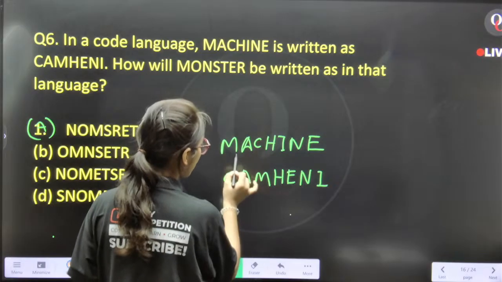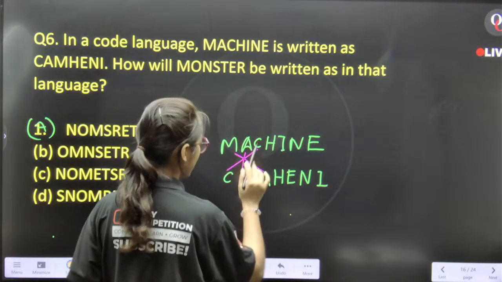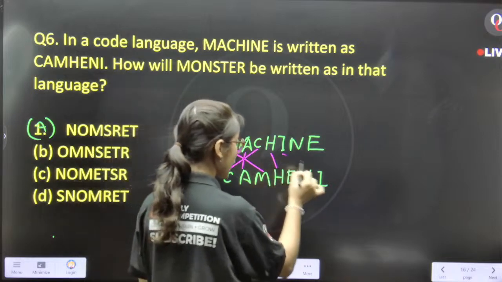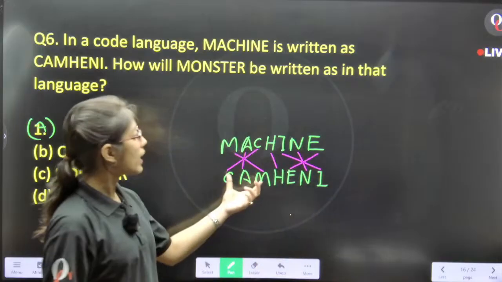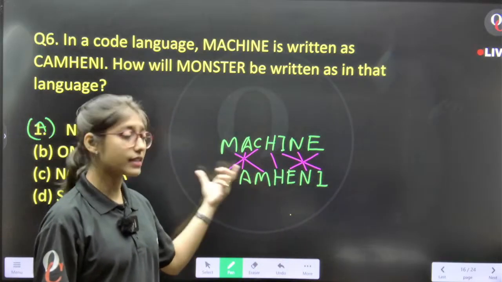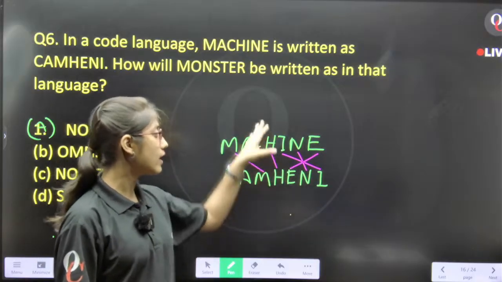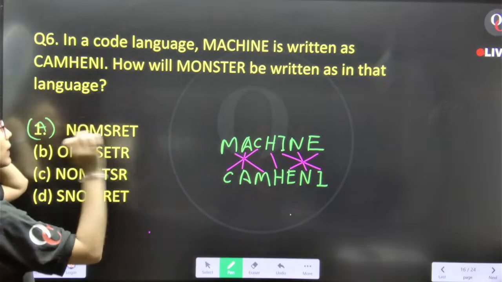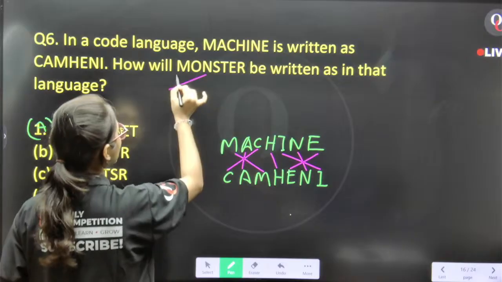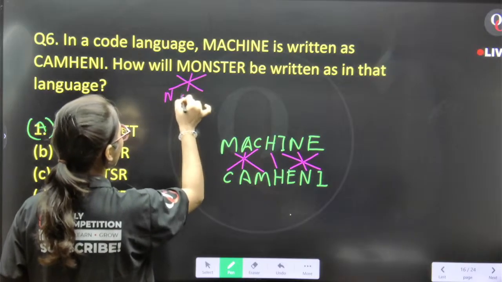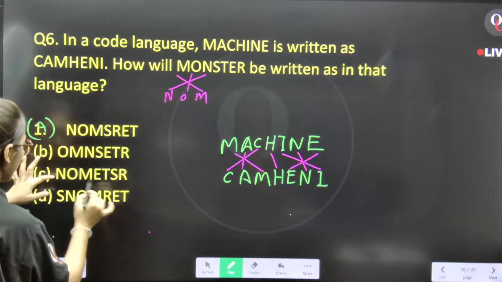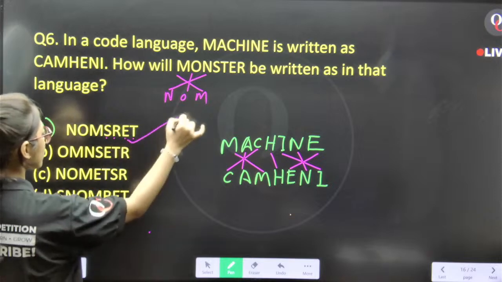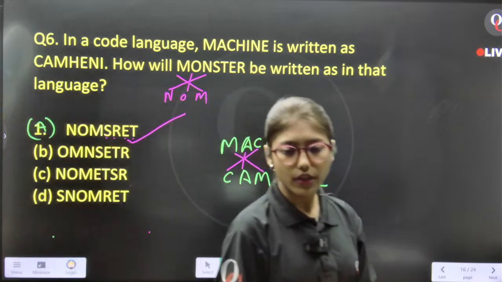The position values of all the letters are as they are. They have just arranged the letters according to a pattern where they have used the first three as diagonal, the last three as diagonal, and the middle term as it is. If we apply this pattern in the given word, what will be my answer? NOM. Okay, NOM. This is my answer. After that, SRTE. Option A. Okay, yes.